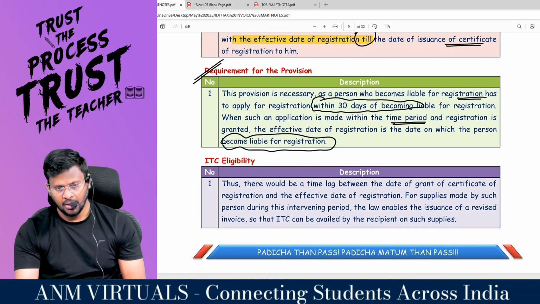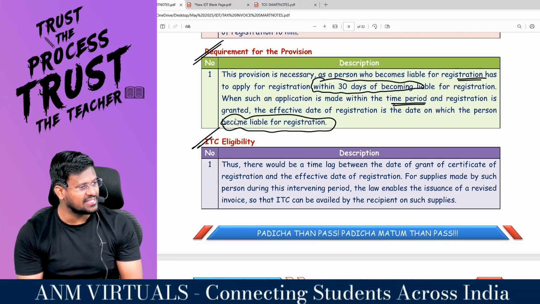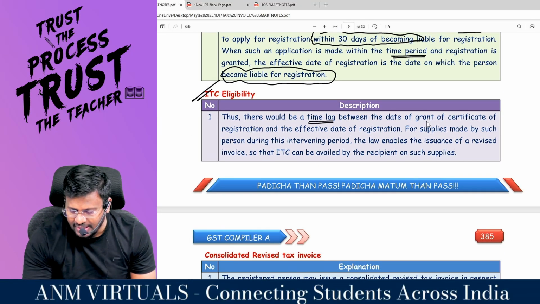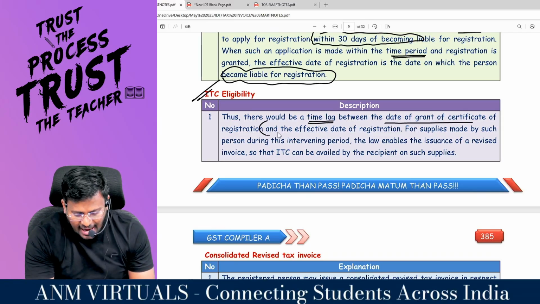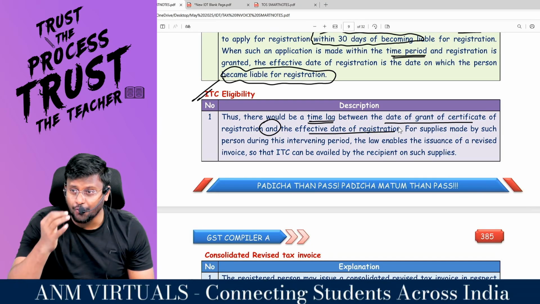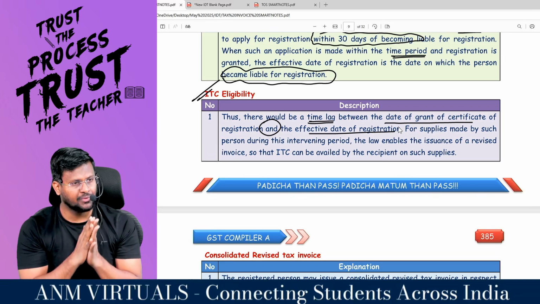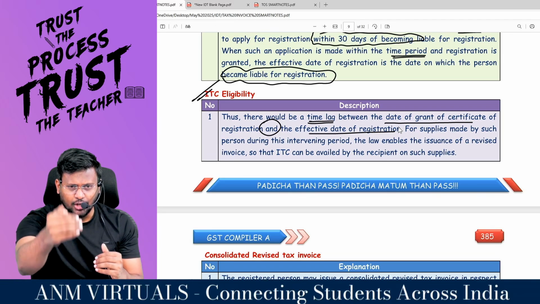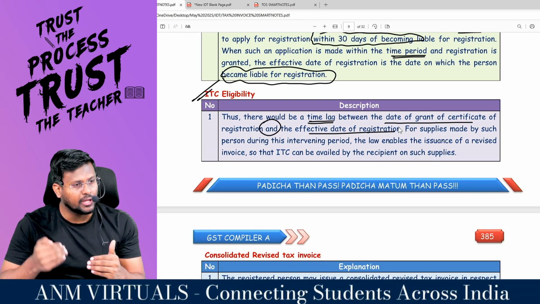Comfortable, sir? Sir, what is the purpose of this? In order to pass on the ITC, there would be a time lag between the date of grant of certificate of registration and the effective date of registration. Because once you applied for registration within how many days? 30 days, my dear lovable students, you are a good boy. If you are a good boy, sir, your effective date of registration is not the date of grant of RC. It is the date on which you are liable to take the registration.